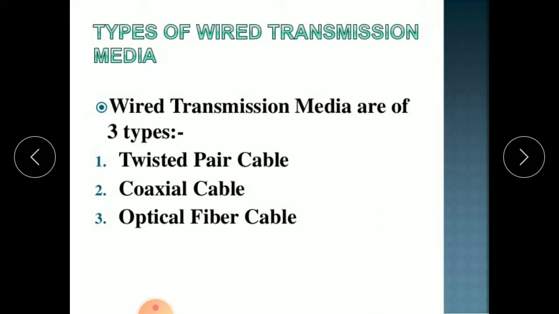Then the types of wire transmission media. See here, there are three types of wire transmission media. The three subtypes are twisted pair cable, coaxial cable, and optical fiber cable. See how we are connected using wires: we are using three types of wires. Using twisted pair cable, coaxial cable and optical fiber cable, we are connected to one another, and through these wires we can transfer messages from one place to another place.